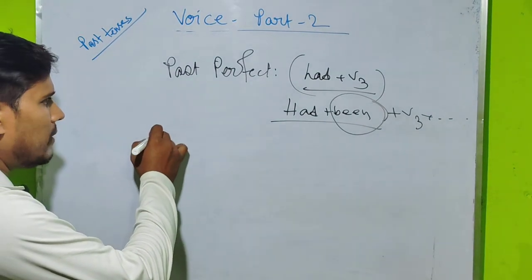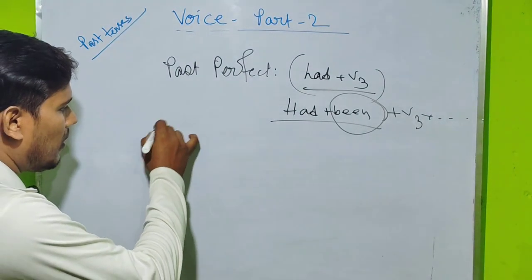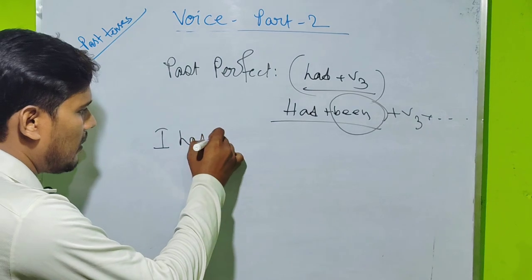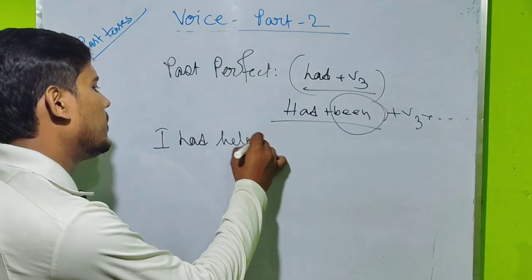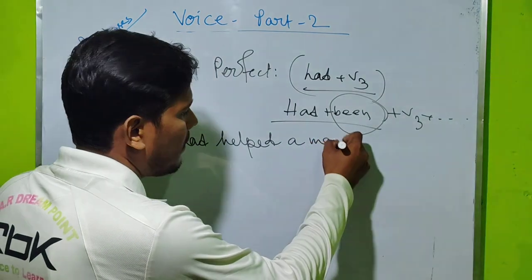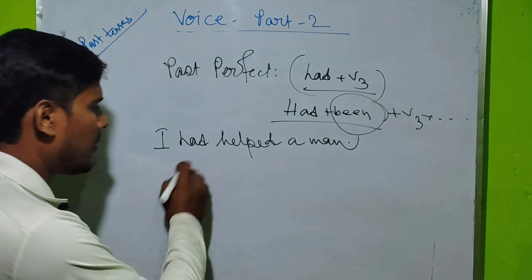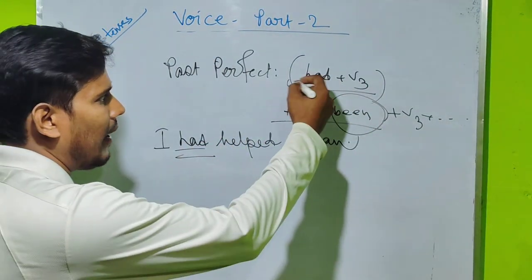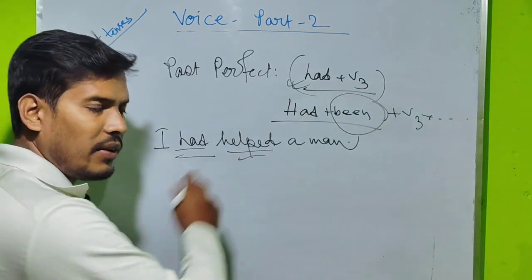Go with an example. I had helped a man. Come to the point: had is written and helped, V3, is written.